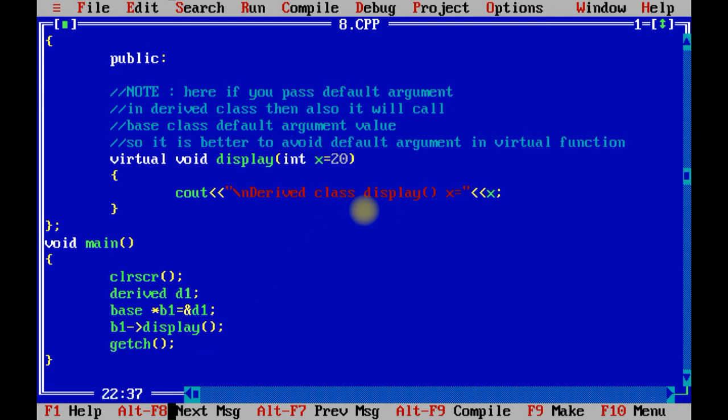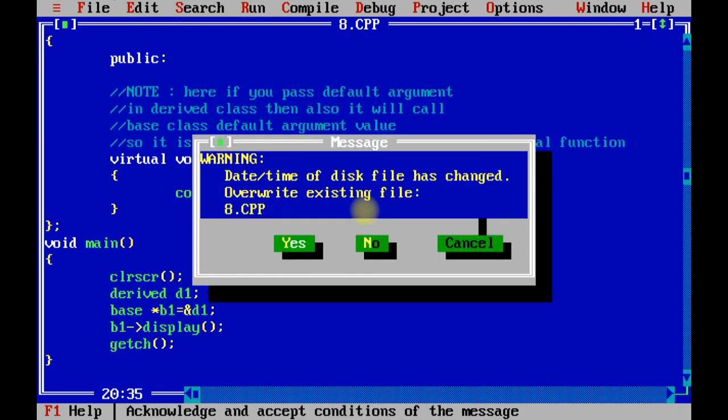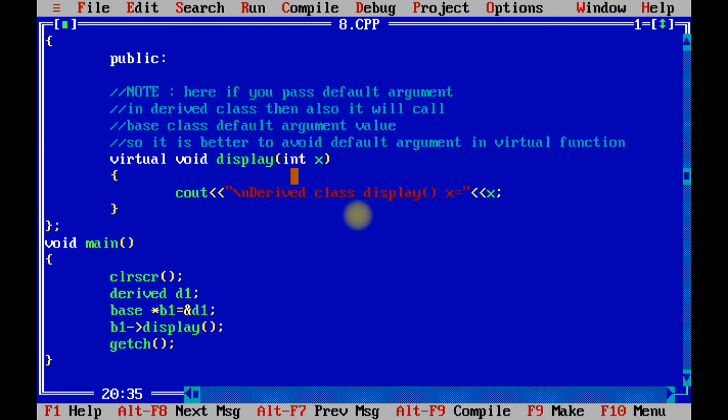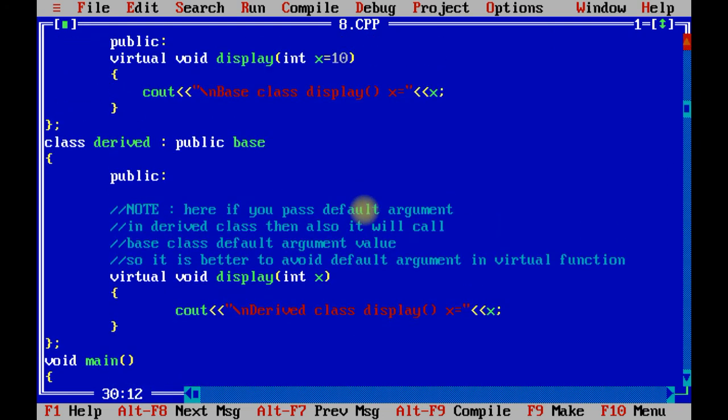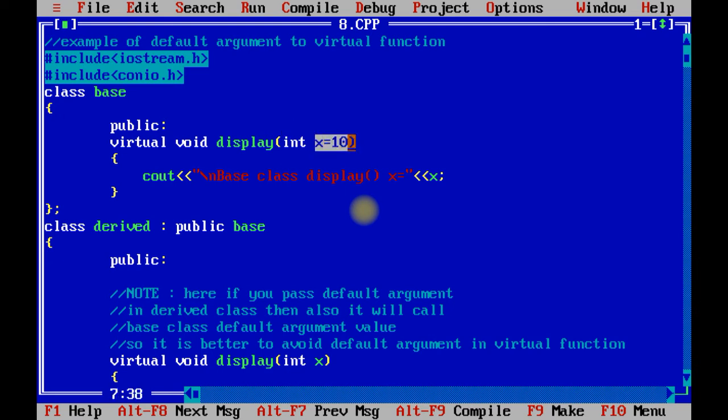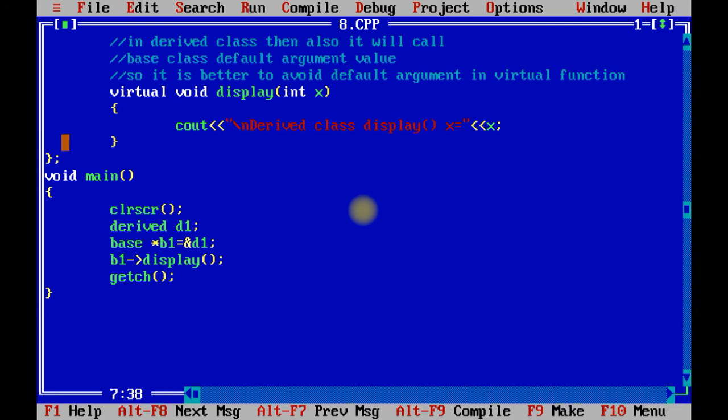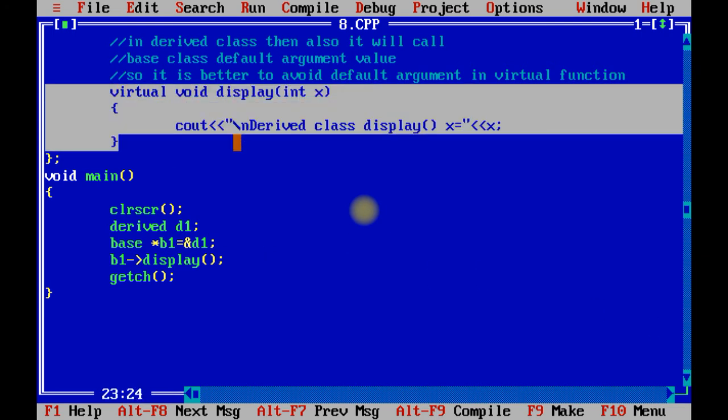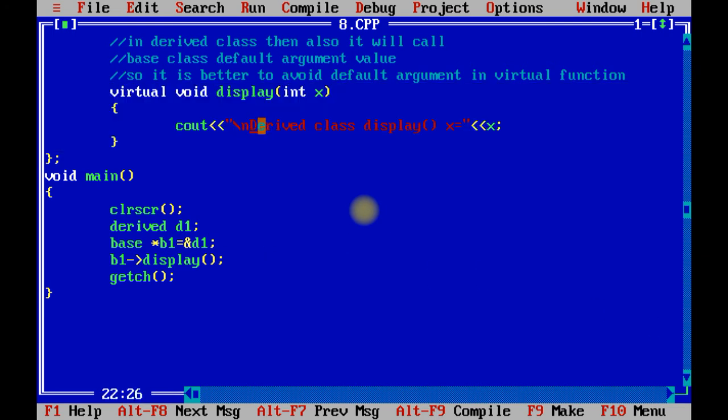I am going to repeat this program once again. Right now I am going to avoid this 20. Our program is like this. In the void main, I have not passed any value. So what happens now? It will initialize the value of x by 10, and it will call the display method of the derived class. So it will print derived class display x would be 10.